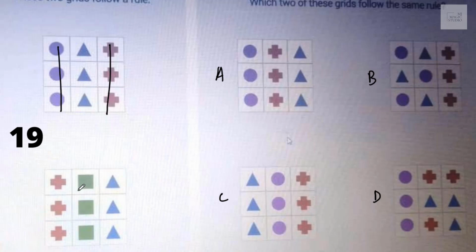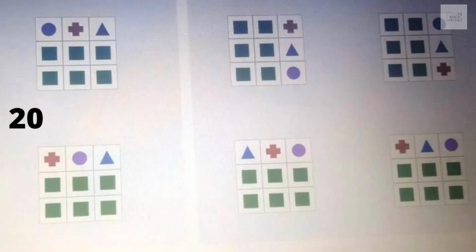So we have column 1 and column 3 same. Oh, all the 3 columns are same here. All the 3 columns are same. Oh, in B and D, columns are not same. Quickly mark A and C. Fly to the next screen.